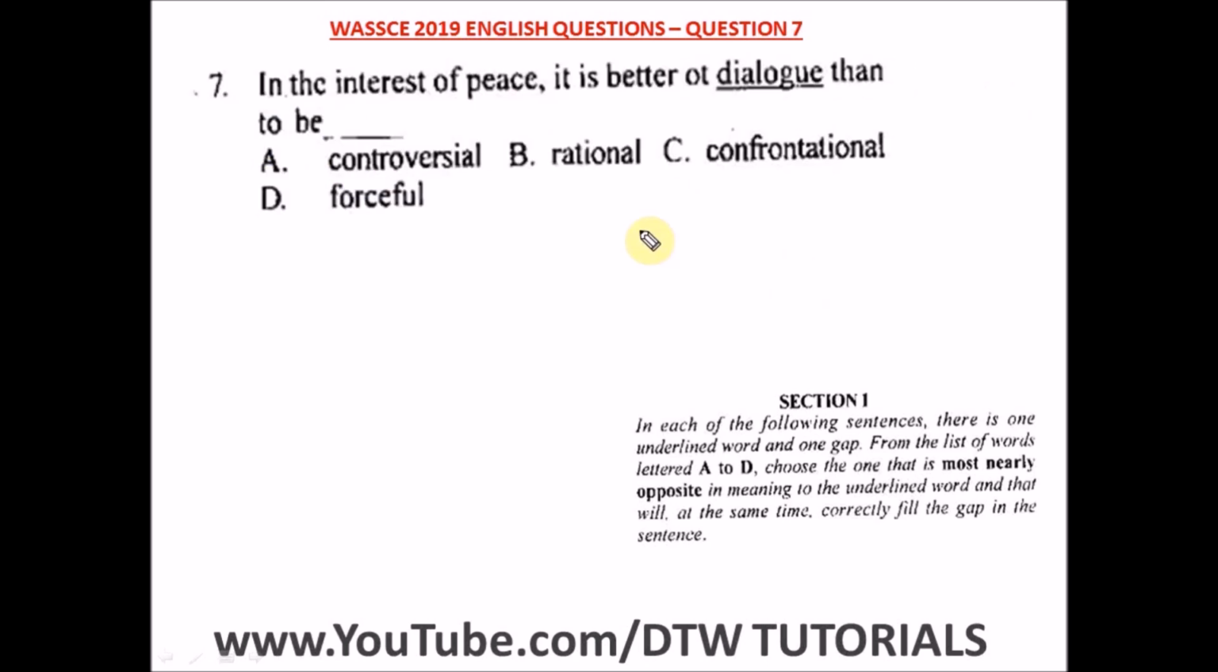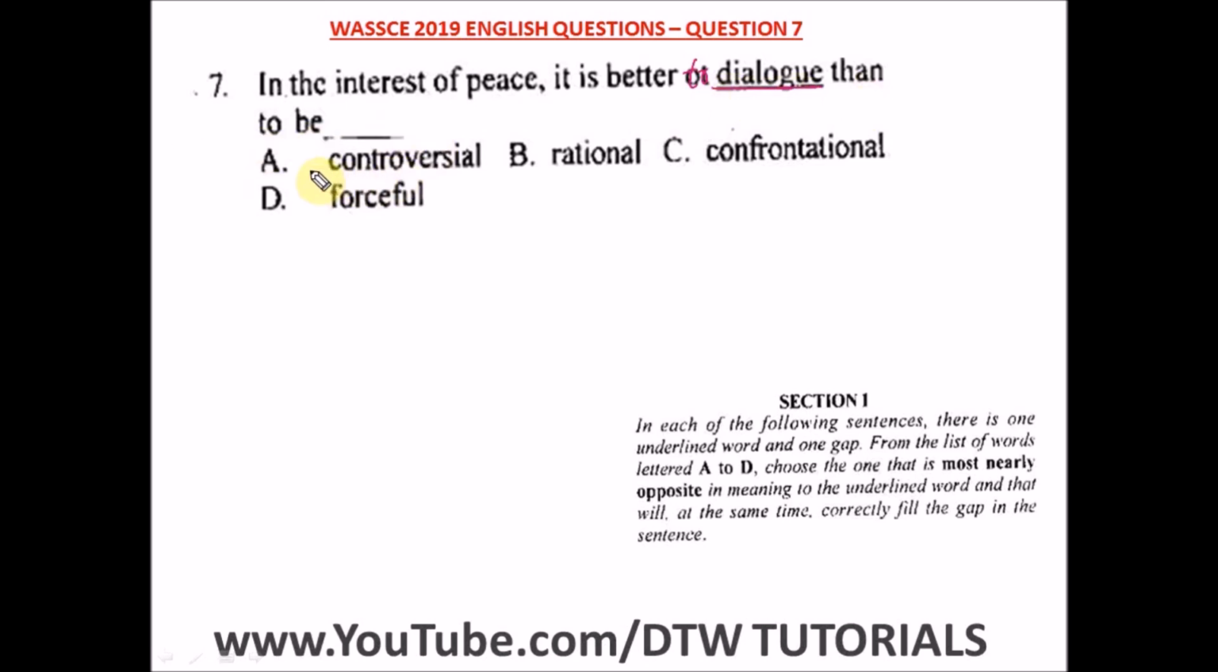Question 7 of the WASSCE 2019 English past question, that's your WAEC English exam. It says, in the interest of peace, it is better to dialogue, than to be dash. This is the word I want to find the opposite in meaning of. So dialogue means to talk peacefully. You converse peacefully.